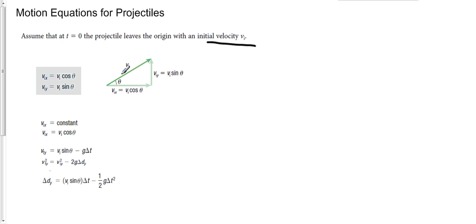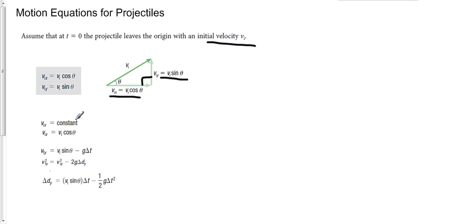The first thing we always want to do is break up this velocity into horizontal and vertical components. A reason for that is because each component we can deal with separately, but we don't know much about this initial velocity at whatever angle it's at. So we have to break it up into so much over and so much up. And hopefully you can follow from simple trig ratios, because notice this is a right angle triangle, that our initial horizontal velocity, which I've called Vix, is just given by Vi cos theta, and the initial vertical velocity is just given by Vi sin theta. So that's just simple trig ratios.